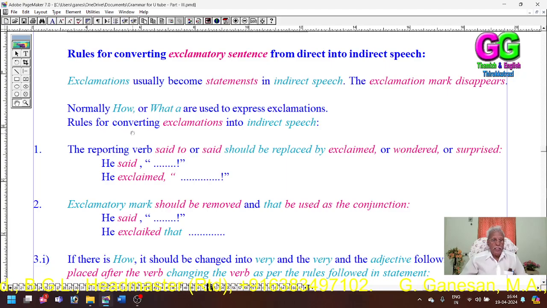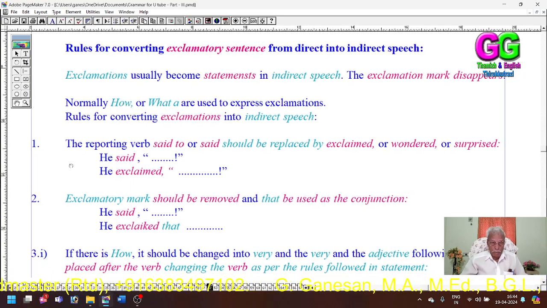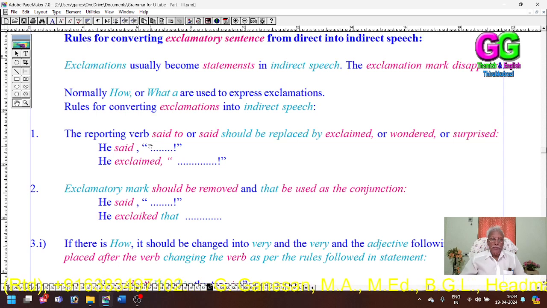Rules for converting exclamations into indirect speech. Rule 1. The reporting verb said or said to should be replaced by exclaimed, wondered, surprised, or any verb expressing joy or exclamation.